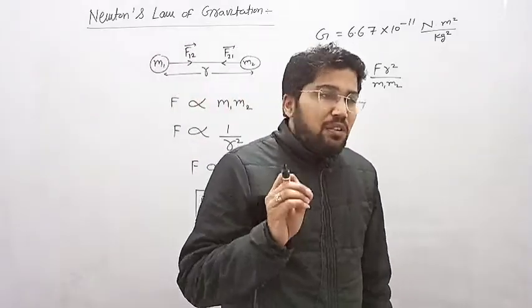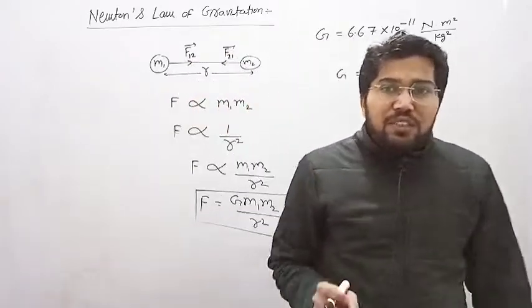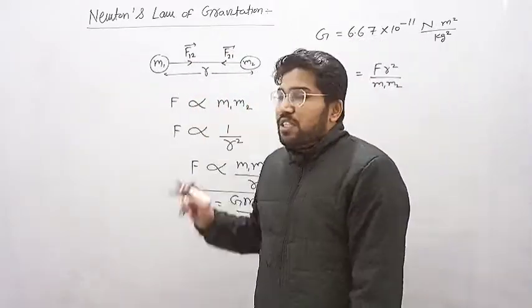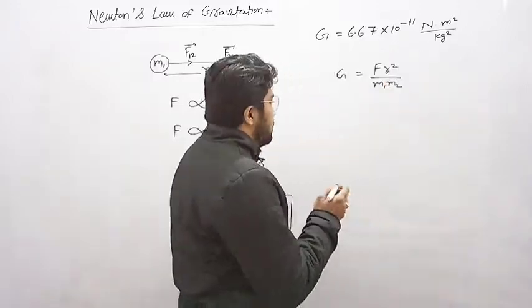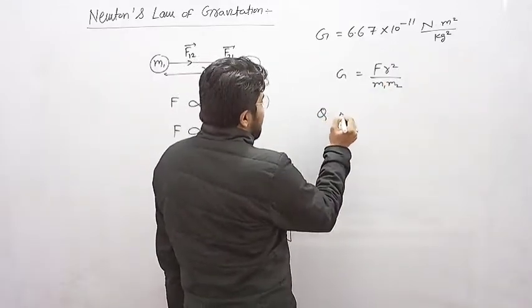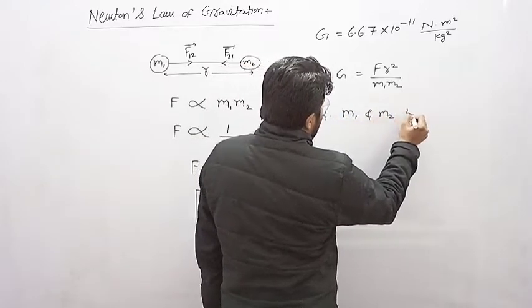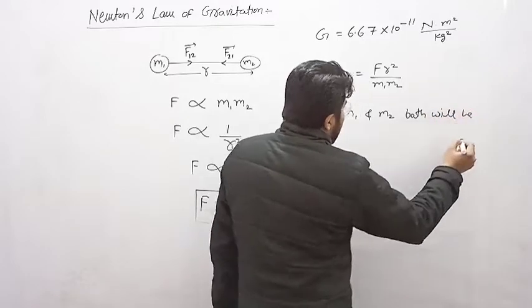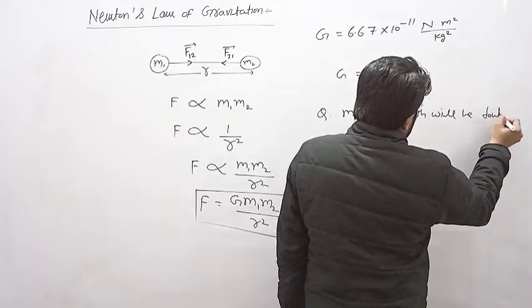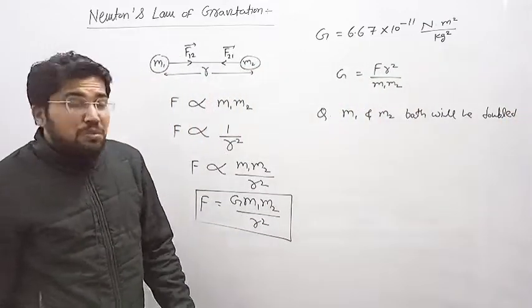Now the question arises, there are many types of questions we can have. For example, if both masses m1 and m2 are doubled, then what will be the force of attraction between these two masses?